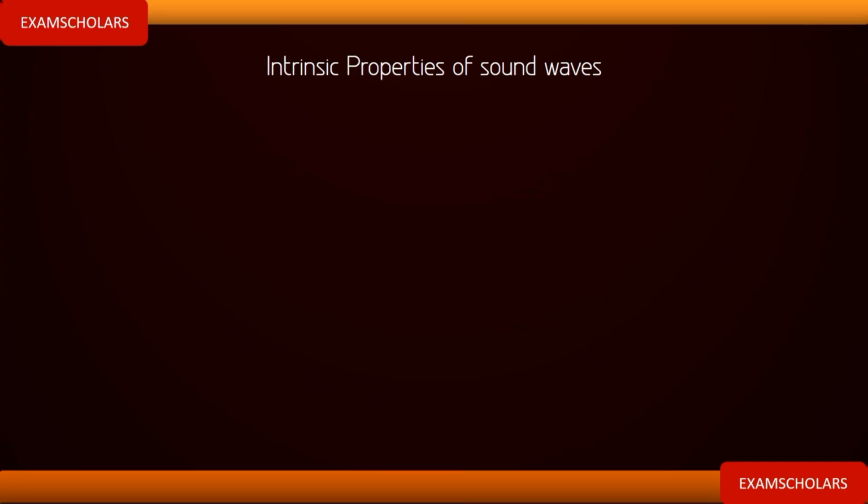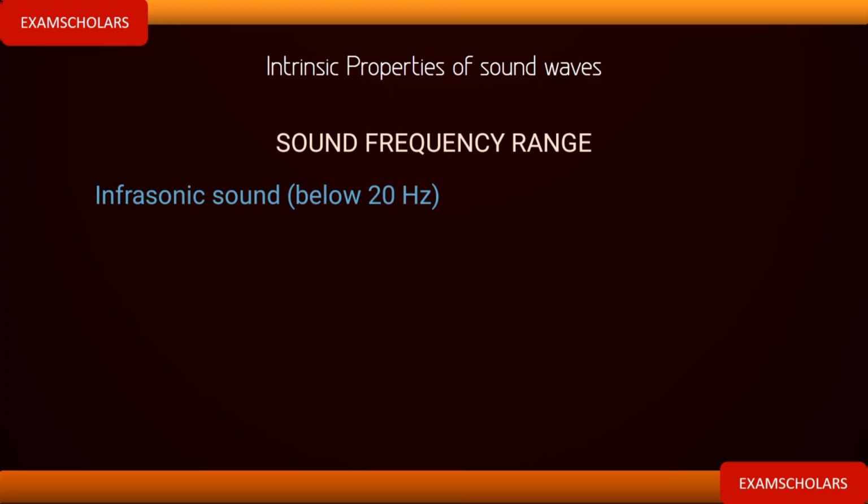It's not all sound that is audible to the human ear. Now, sound range can be classified into 3. So we have infrasonic sound. These are sounds whose frequency is below 20 Hz. Human beings cannot hear this sound, for example the communication mode of elephants. Elephants produce some kind of sound that is below 20 Hz. They use it for communicating, so we cannot hear such sound.